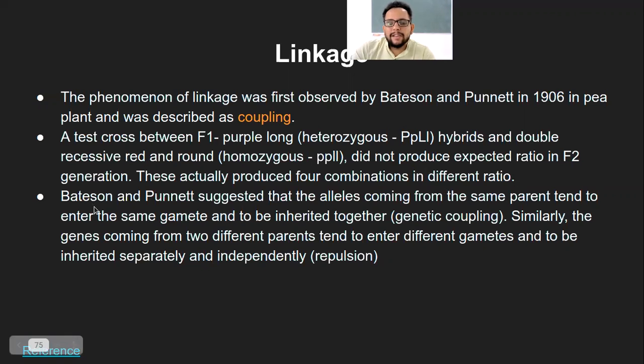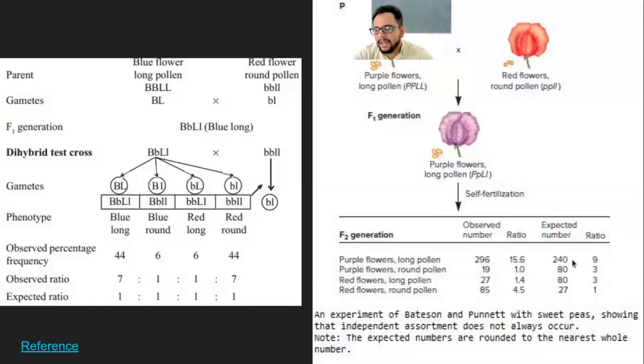So what Bateson and Punnett suggested is that the alleles coming from the same parent tend to enter the same gamete and are inherited together, what is known as genetic coupling. What did they mean? Let's say you cross this with this; I assume you remember the dihybrid cross and the different gametes formed.